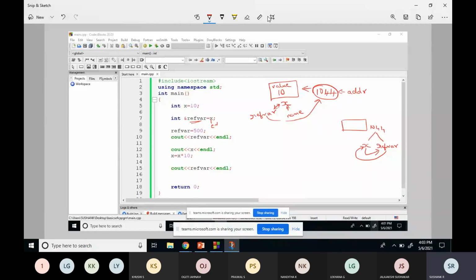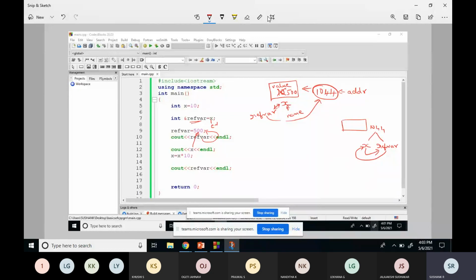So x contained 10. Then I updated the value of the reference variable to 500. The reference variable was at the same location, so it just replaces this value with 500. That's why when I printed the reference variable, I got 500, and when I printed x, I also got 500.